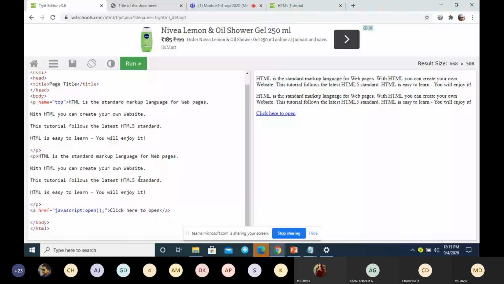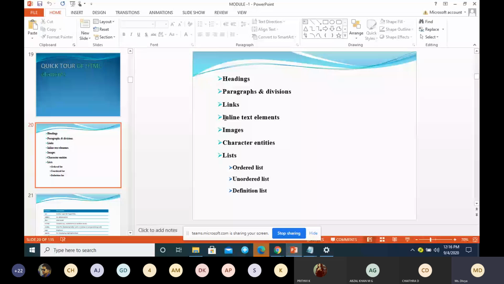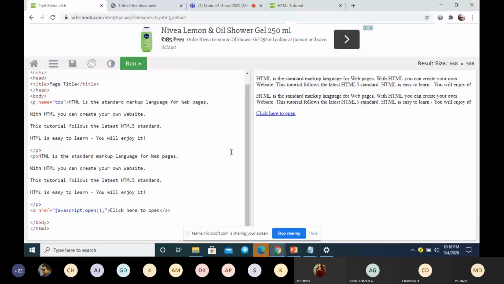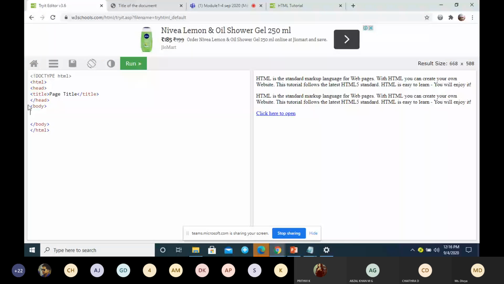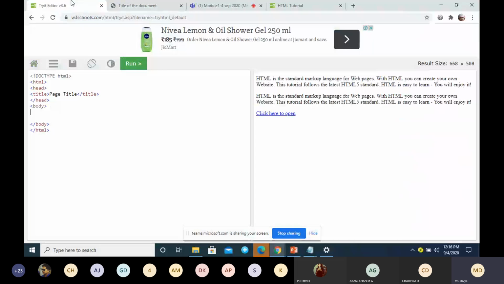Moving on to the next tag. We are done with the heading tag, paragraph and division tag. The link tag is done. So moving on to the next one, inline text elements. What are inline text elements? See here, there are a few tags.